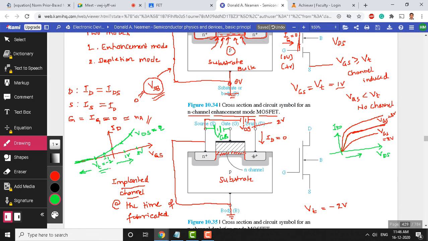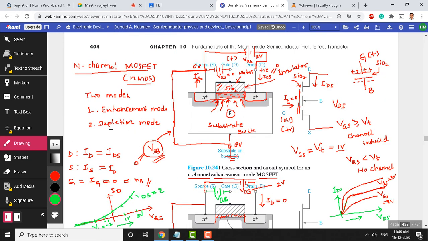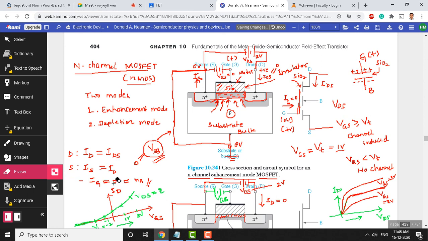Okay. Whereas for this enhancement mode, we can draw a graph similar to this and show this graph for the enhancement mode device. Same VGS versus ID graph. So you will get a better idea for what gate to source voltage this device works.